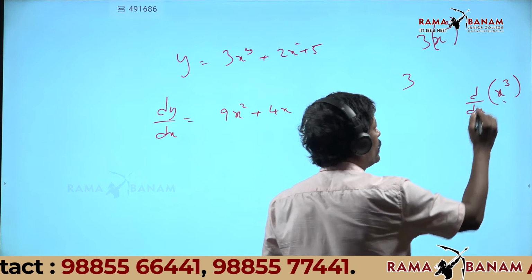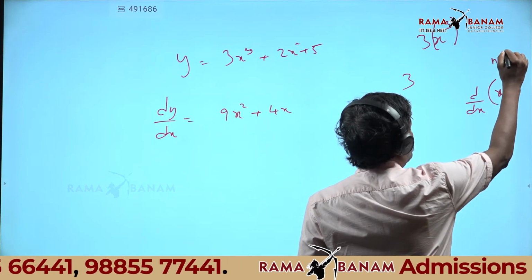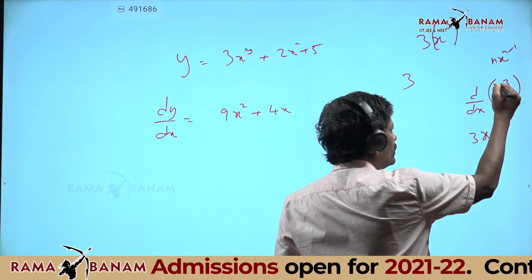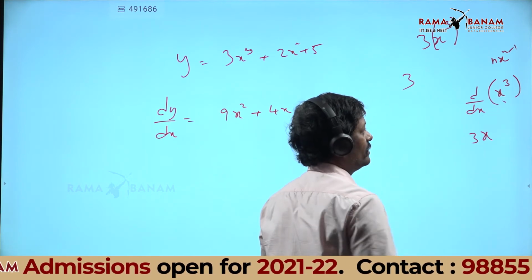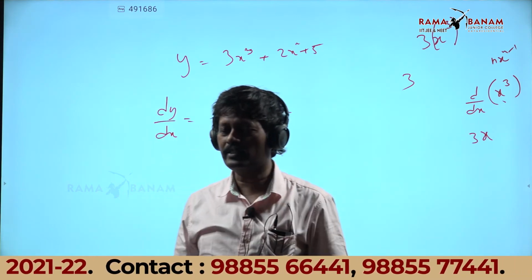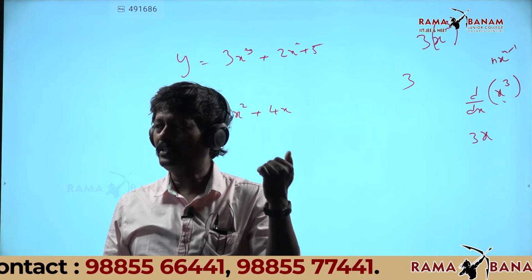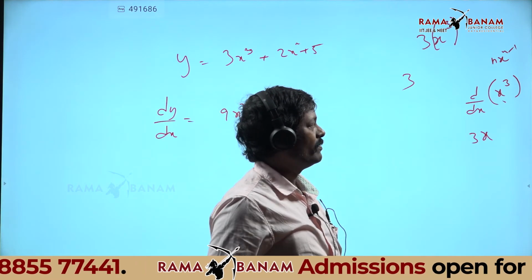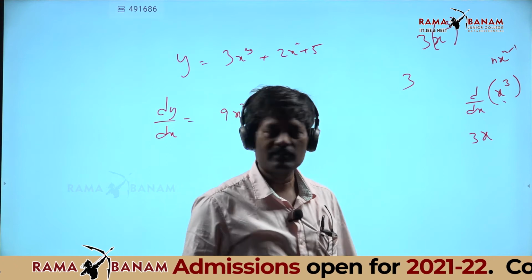Nx power n minus 1 formula. N is 3. You bring the 3 to the left hand side. Reduce the power by 1. That's all. Bring the power to the left hand side, multiply it, reduce the power by 1, like that you remember easy.